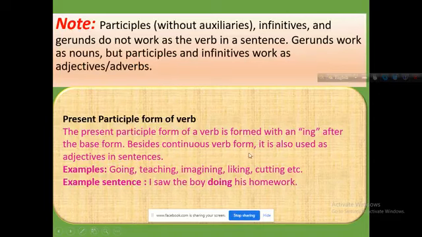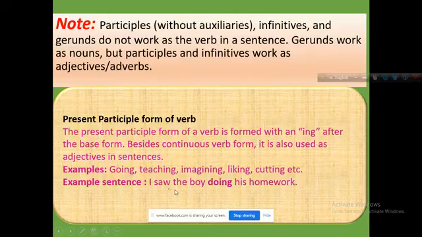Besides continuous verbs, it is also used as an adjective in a sentence, or sometimes as an adverb. For example: going, teaching, imagining, liking, cutting, etc.